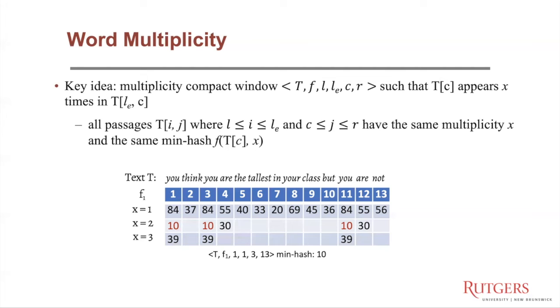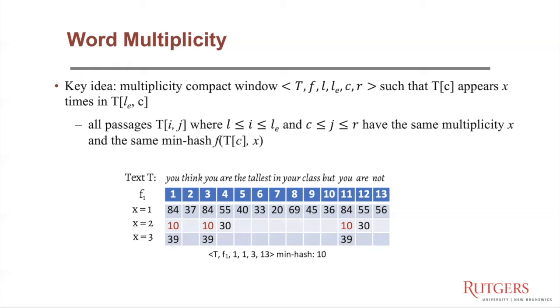On the slide, we show an example multiplicity compact window, (1, 11, 3, 13, 13). It represents all the passages T[1,3], T[1,4], T[1,5] till T[11,13]. And on the slide, the word U appeared 3 times. In a window, if U appeared the first time, it has a hash value of 18.4.